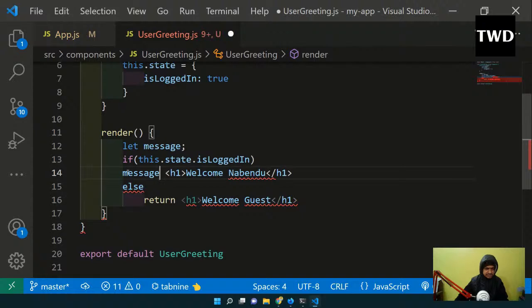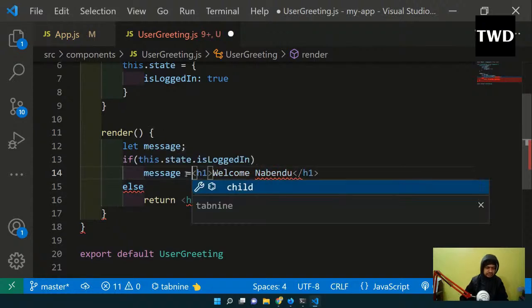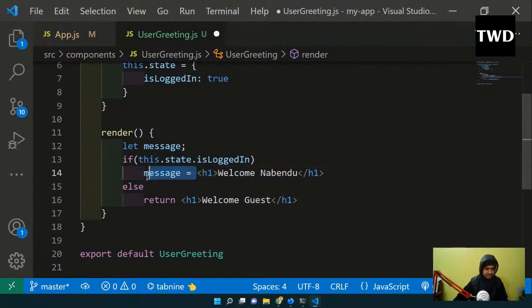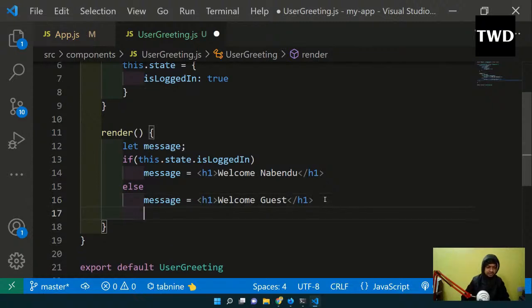Instead of this returning, I'm going to do a message. See, if we have something like this, we should have a tab. I'm not giving that curly bracket. So this is a JavaScript thing anyway. So message is equal to like this. And here also, instead of this return, I'll do this message. And this I have done. Now I have to return something. So I'll return the message actually.